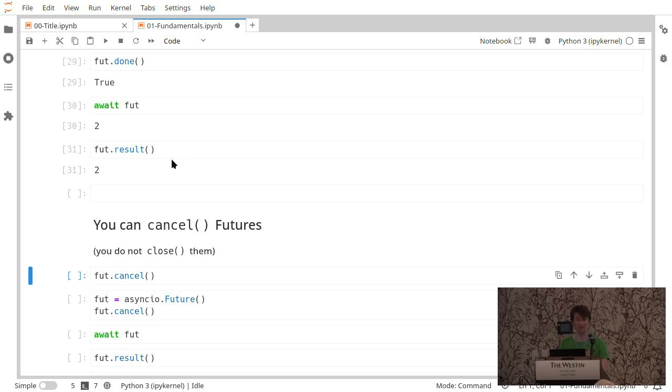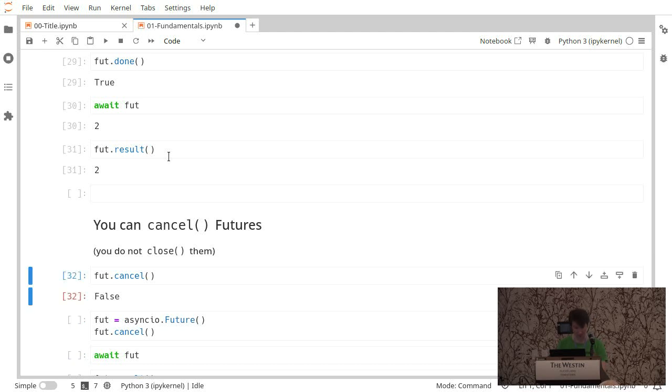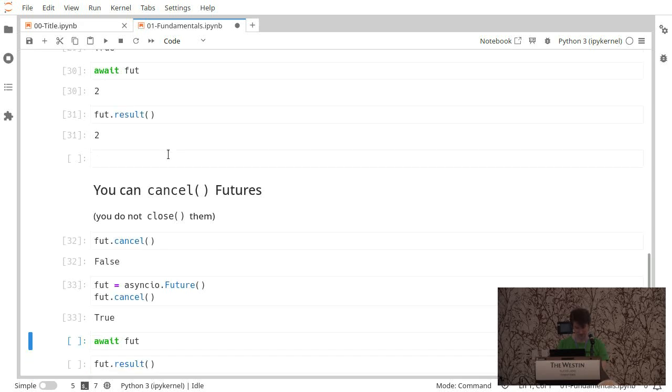And you cancel them. You do not close them. I had this problem where I was accepting some kind of awaitable thing, and if I didn't need it anymore, sometimes I would have to cancel it, or sometimes I would close it. And I don't think it's obvious that if you just passed in spam from before that you would need to close it, but if you had wrapped it in a future, you would need to cancel it. If we cancel it, it's already done at this point, so we got a false there, but if we just created one and canceled it, we get a true, as in you can detect if this thing was canceled by you or was canceled by something else in the environment.